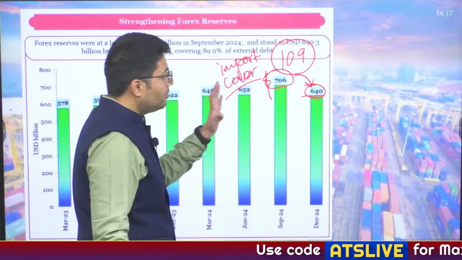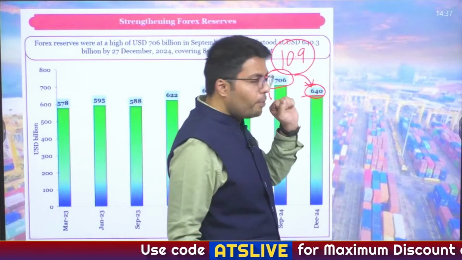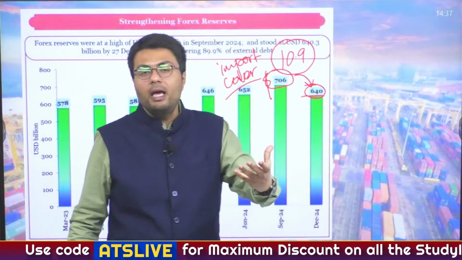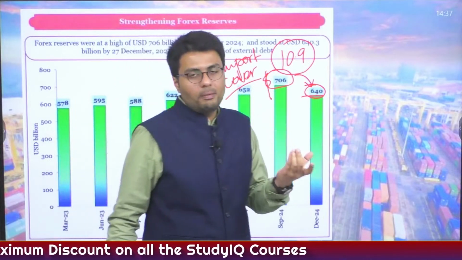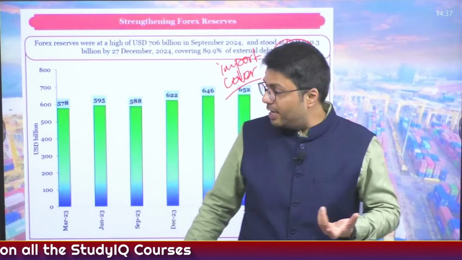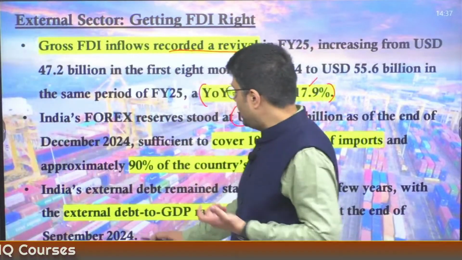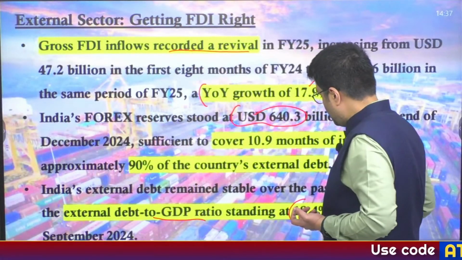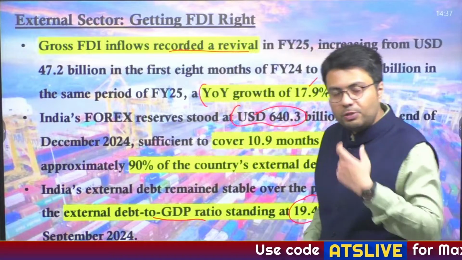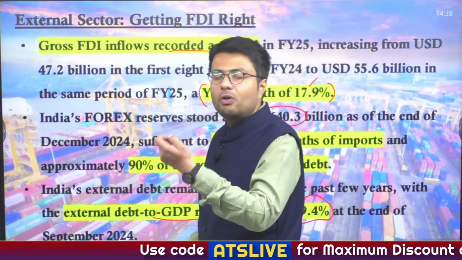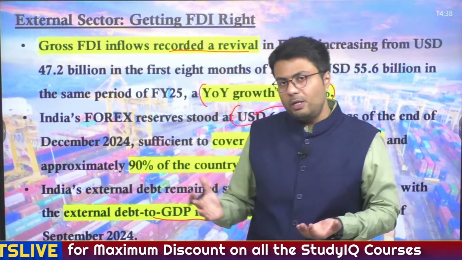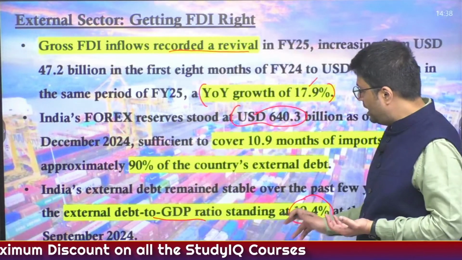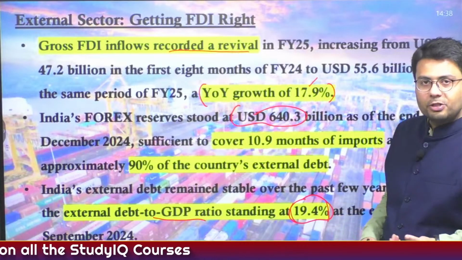of view. And this reduction in the import cover is due to the fact that RBI is using the foreign exchange reserves to supply or increase the supply of dollars in the economy. And when you compare it with India's net external debt to GDP ratio, it stood at just 19.4%, which means India's external sector, when it comes to repayment of debt, is in a much more comfortable position because the share of external debt to GDP is just below 20%.